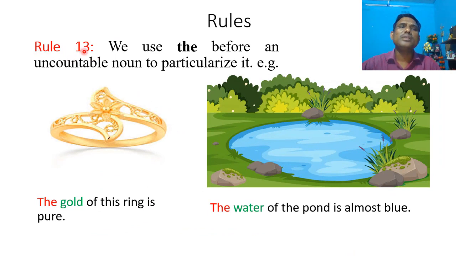Rule number 13. We use the before an uncountable noun to particularize it. For example, the gold of this ring is pure. Gold is an uncountable noun. The water of the pond is almost blue. Water is an uncountable noun.